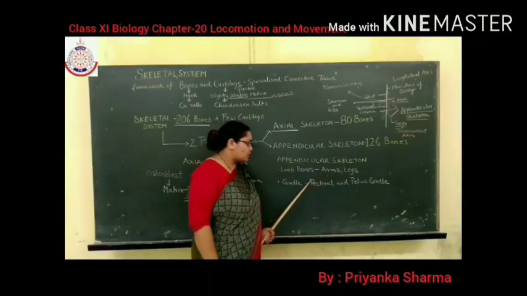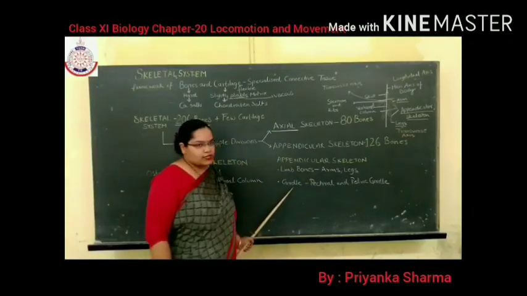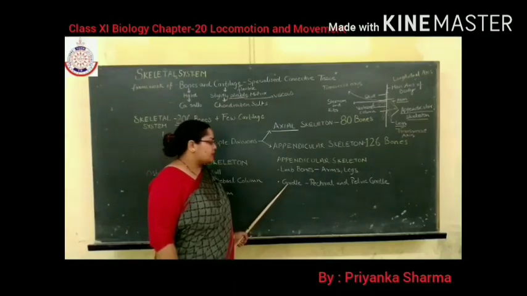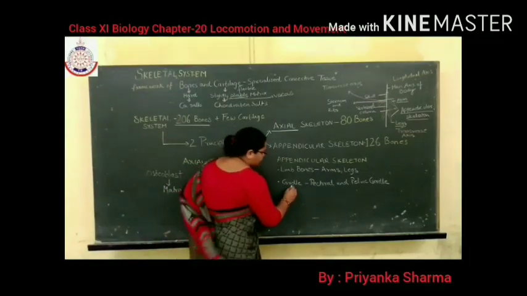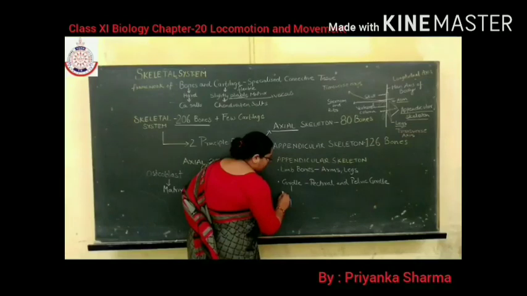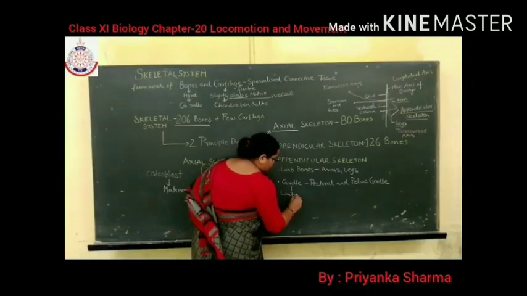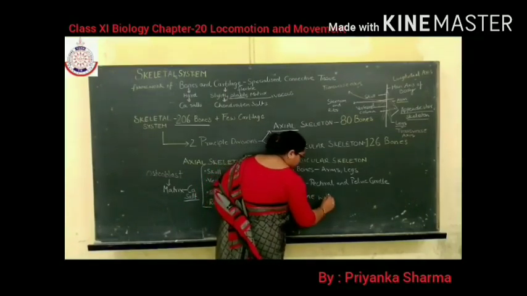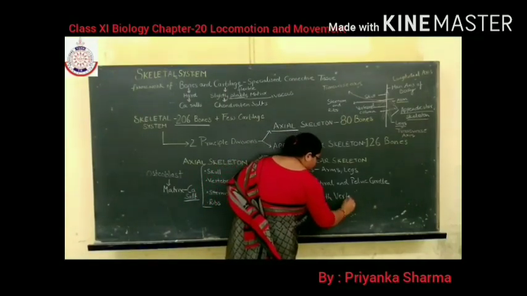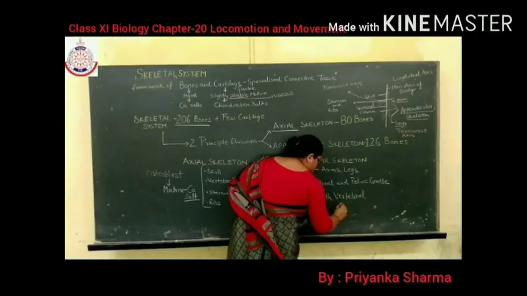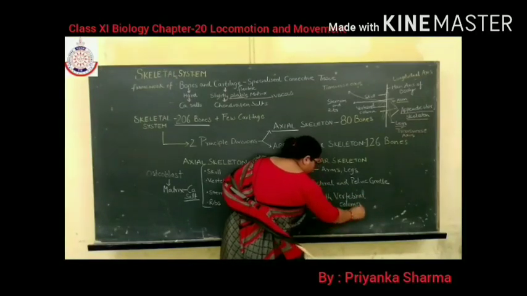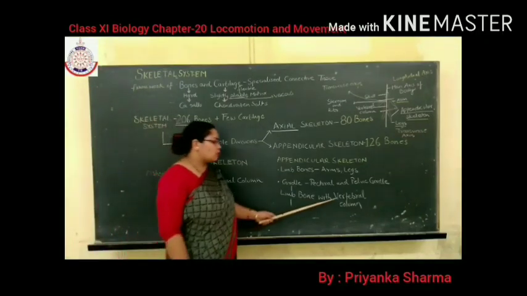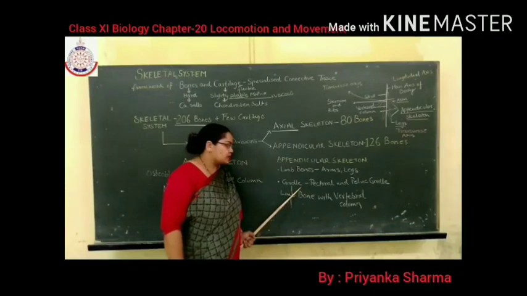So your limb bones and girdle. What is girdle? We will study in detail later on. Girdle connects the limb bones with the vertebral column. It connects limb bones with the vertebral column, that is known as girdle.